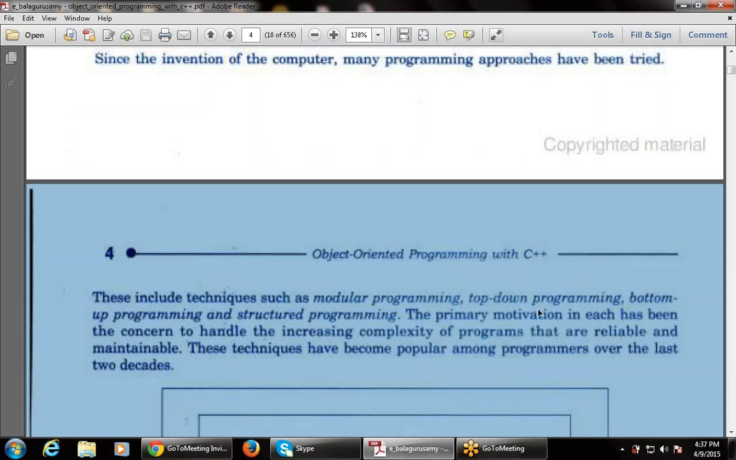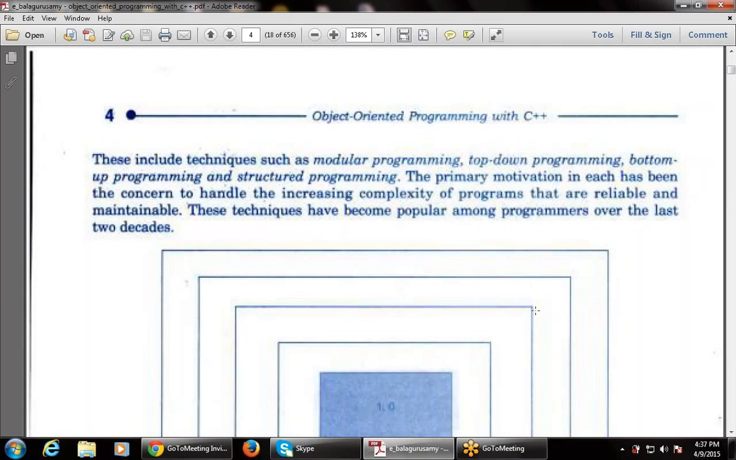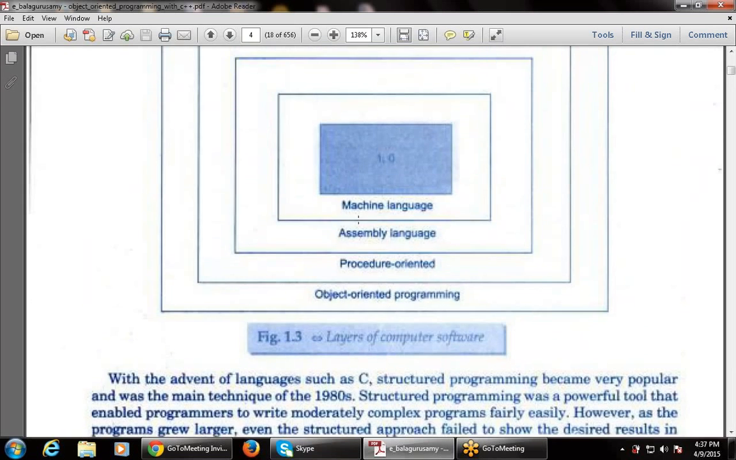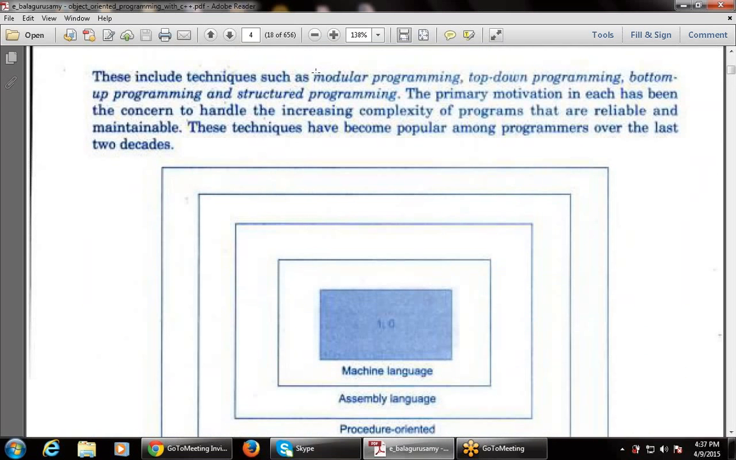Since the invention of the computer, many programming approaches have been tried. These include techniques such as modular programming, top-down programming, bottom-up programming, and structured programming. These are the various layers of computer software shown in figure 1.3. That is how software grows, how it is built from layer to layer. So one is modular programming, then top-down programming, then bottom-up programming, and structured programming.